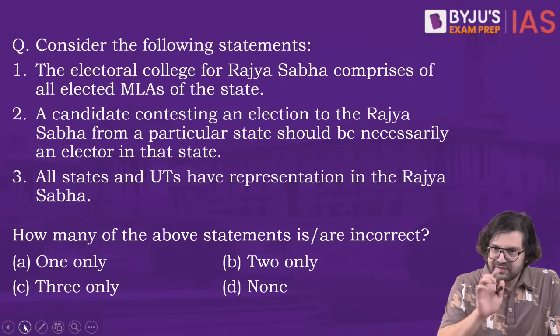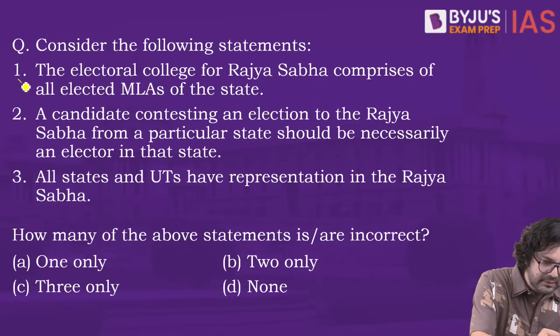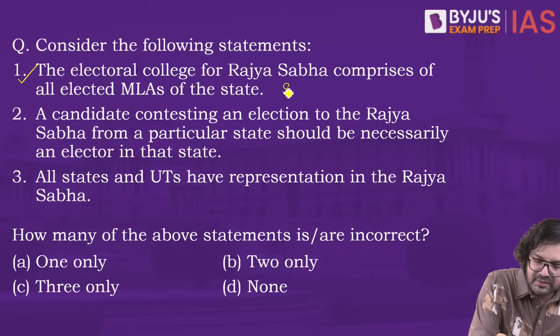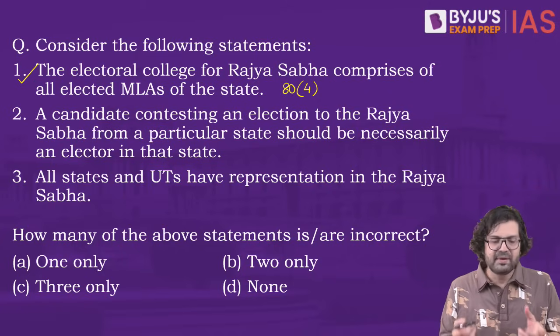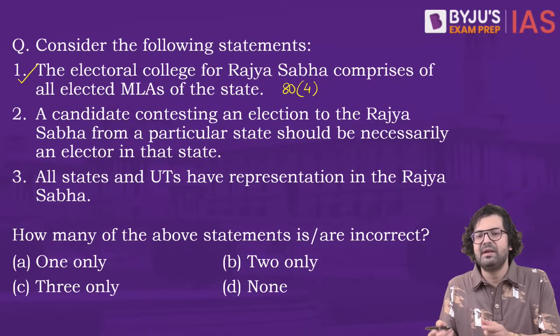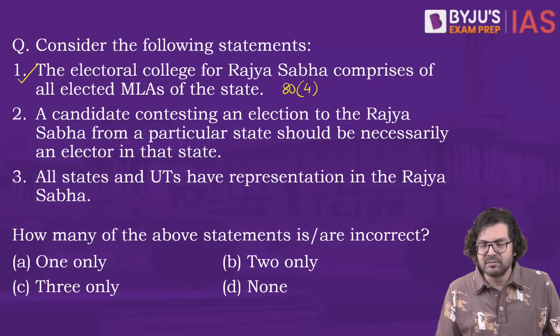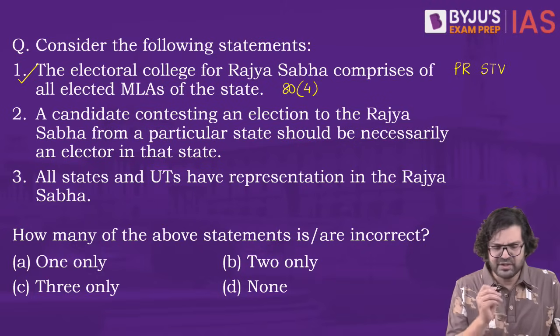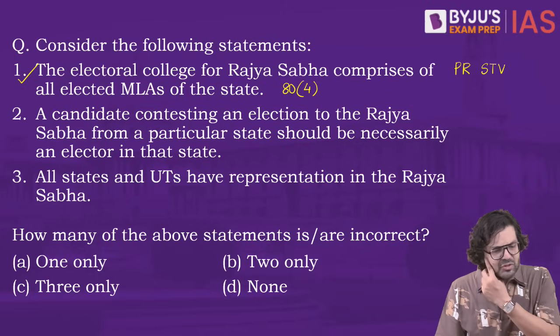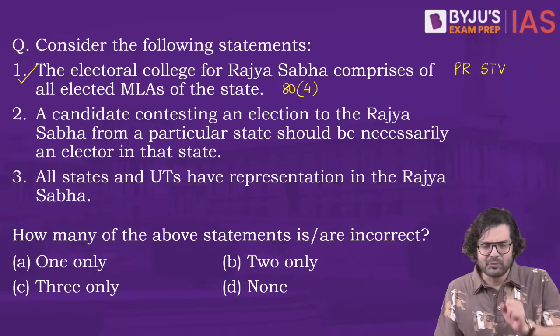Now, statement 1 is correct. This is mentioned under Article 80, Clause 4, that the voter list comprises of all the elected MLAs of the state. And what's the system of voting? Proportional representation by means of single transferable vote. So 1 is correct. Now when you come to number 2, there's a small problem.